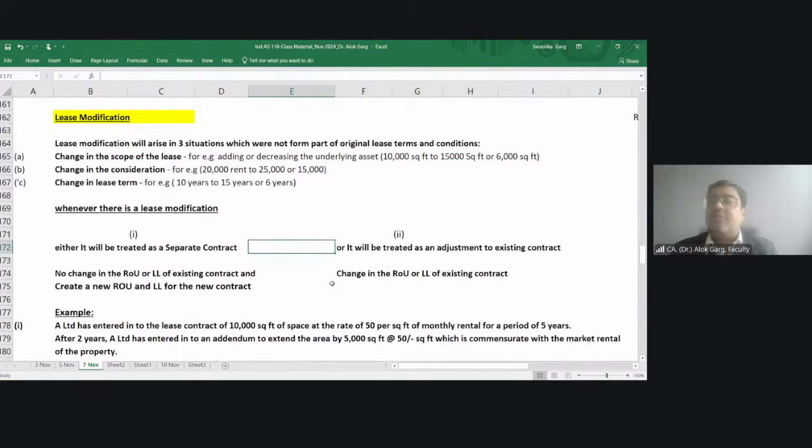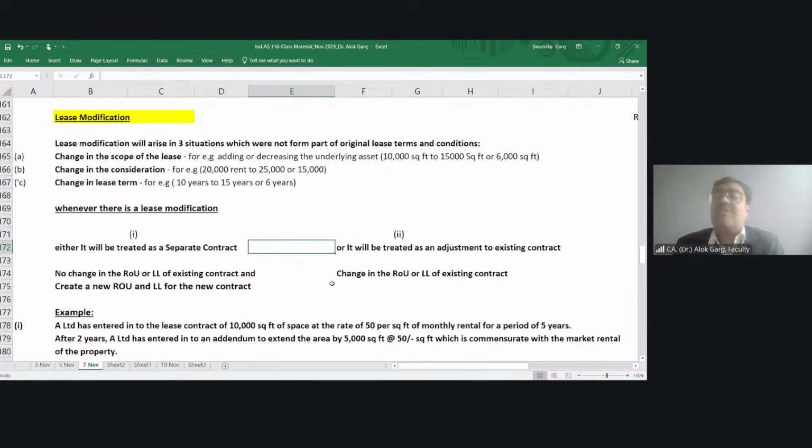For example, in our question, 70,000 was the rental amount, right? 1 lakh was the facility charges. So total was 170. But finally, what we concluded: 1 lakh 2,000 is a rental and 68,000 is a service charge. So normally students don't do that.